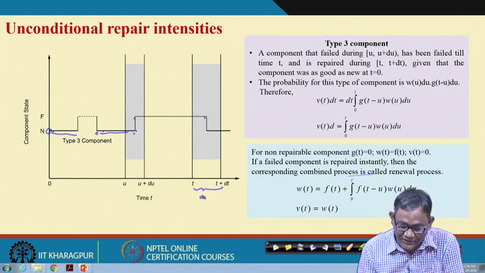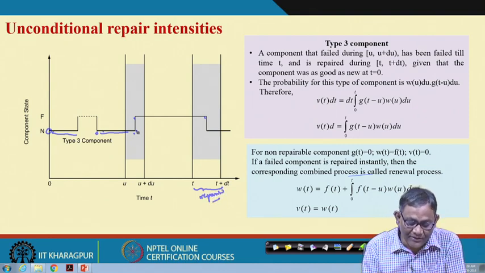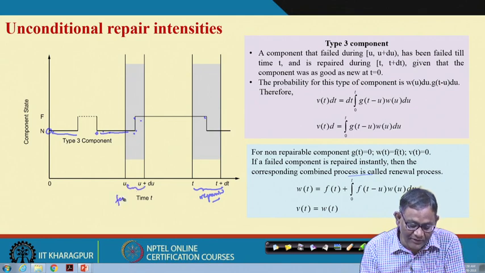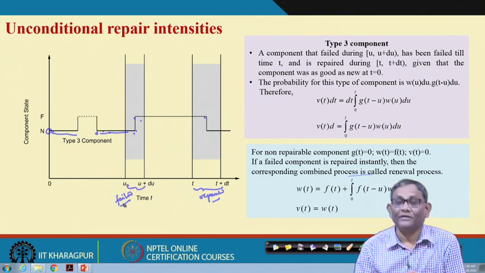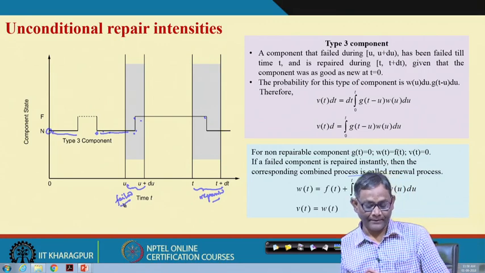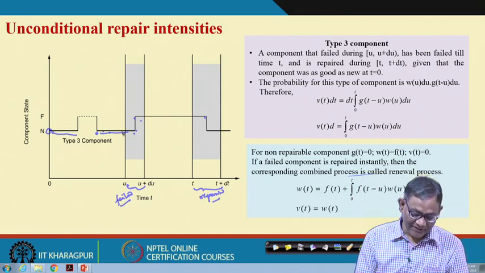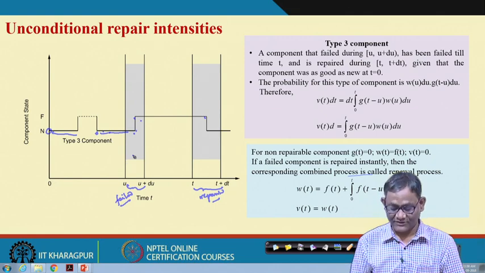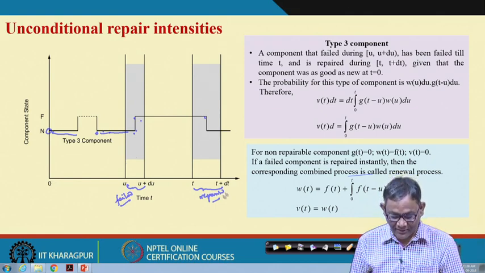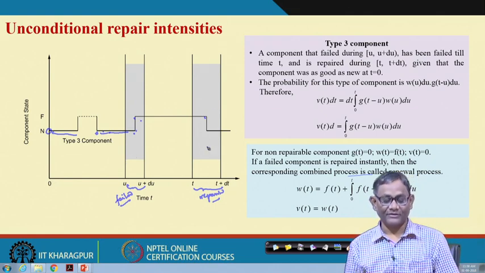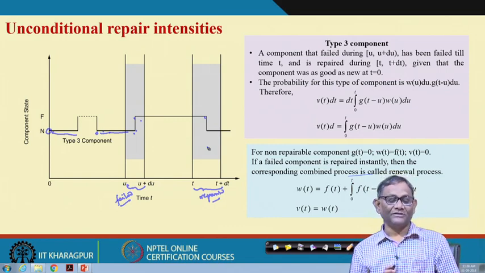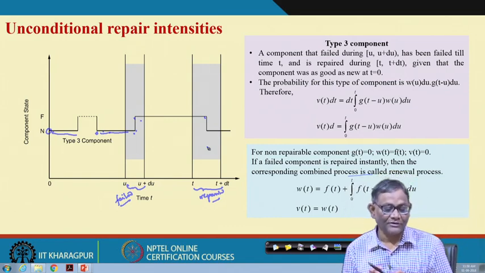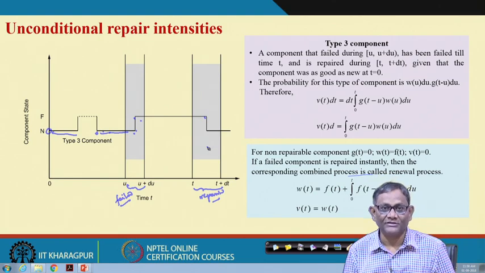So, this is repaired between this, and here it was normal then failed, failed in between this. So, we will start from the failure process, and here repaired in between this, the repaired part. So, two things will be considered, because we are interested to know the repair intensity only.